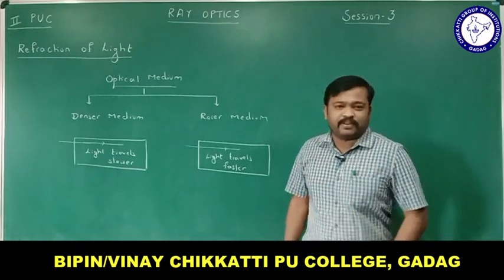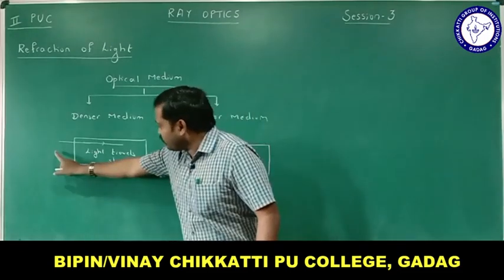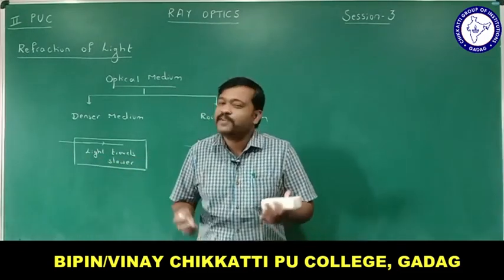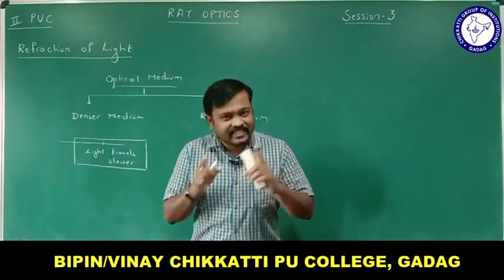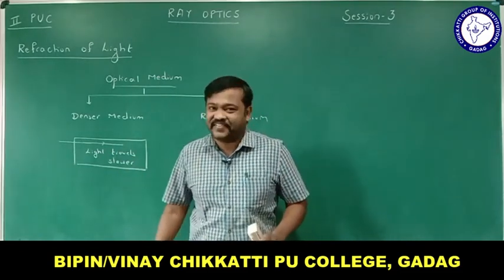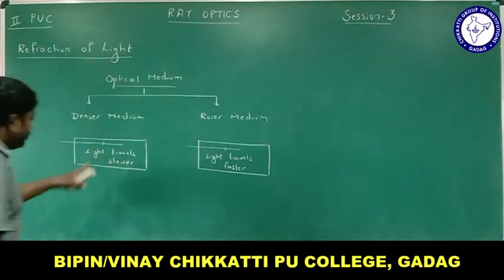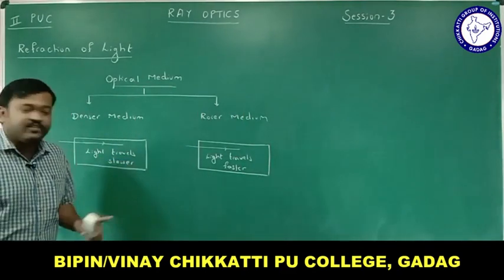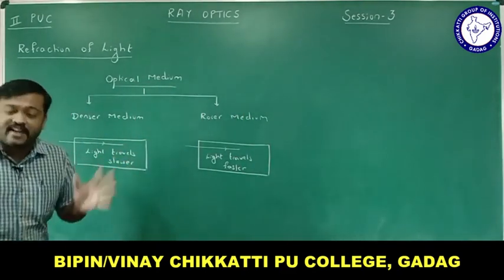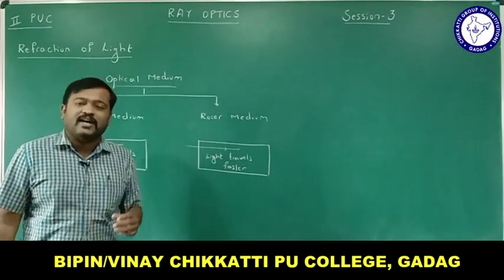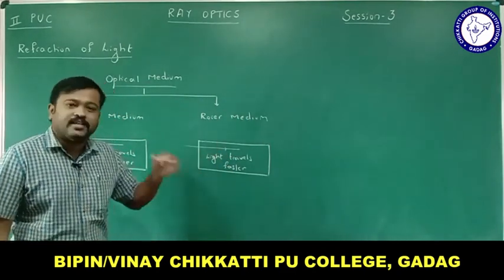For example, if the light travels from air to glass, the speed decreases. So glass is a denser medium compared to air. If I am taking glass and water here, and light travels faster in one compared to the other medium, then that kind of medium is called a rarer medium.